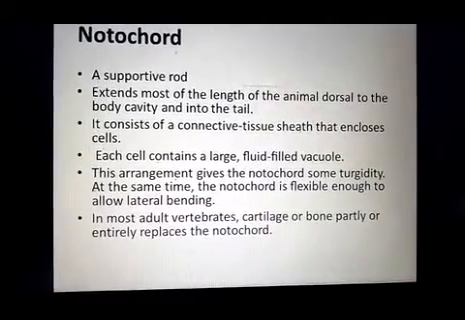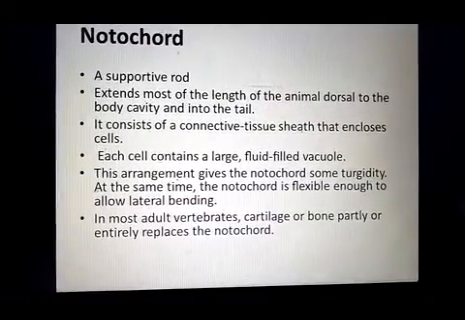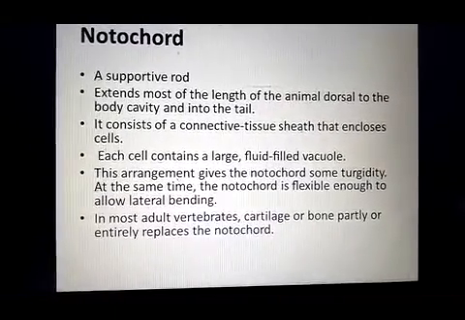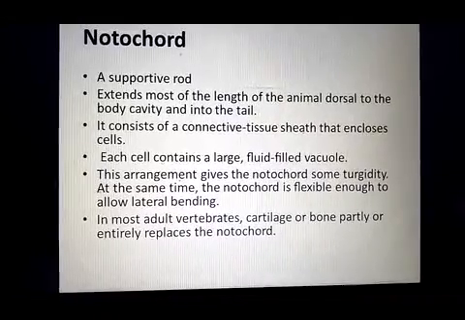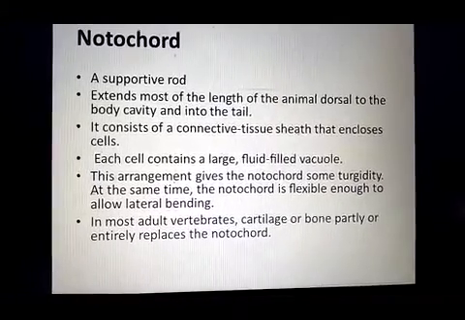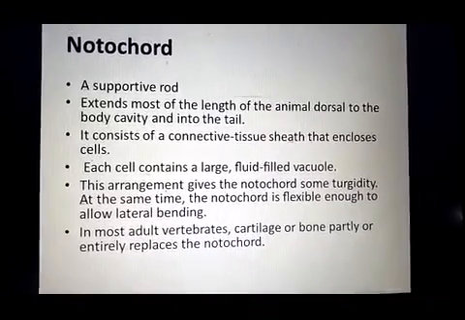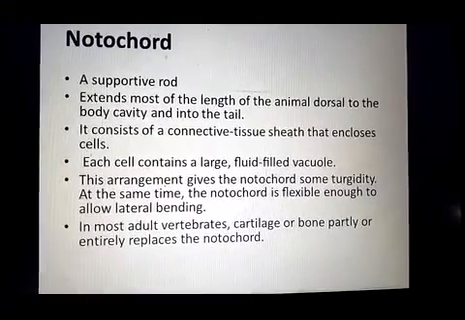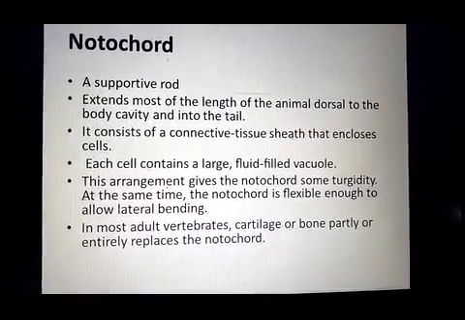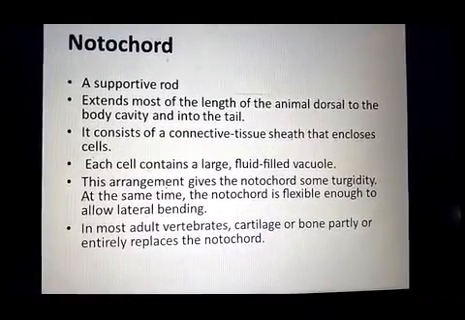Now, the first unique characteristic is the notochord. The notochord is a supportive rod-like structure which is present in the dorsal body wall of the body cavity. This rod-like structure provides support to the body of the chordates.